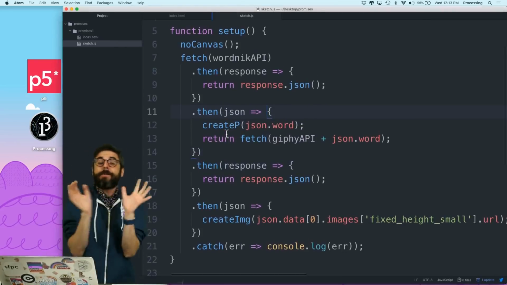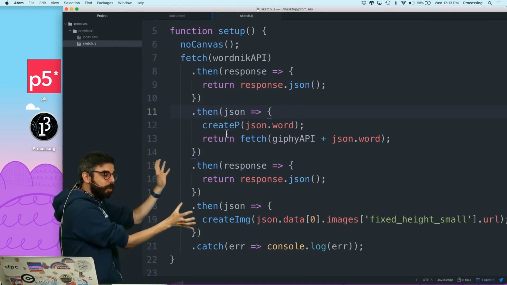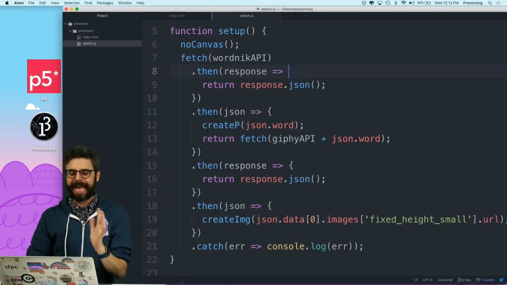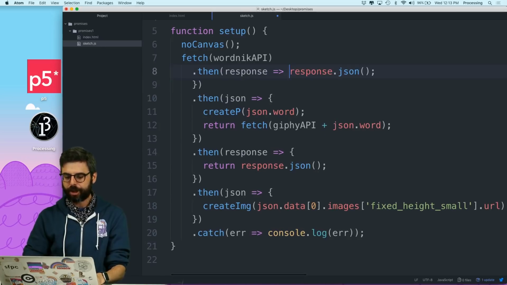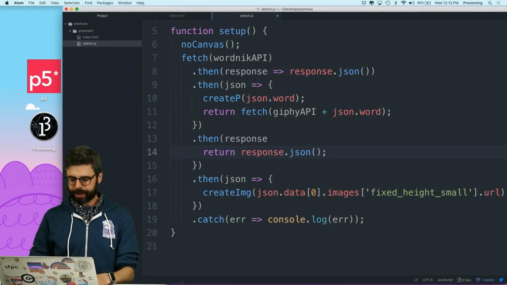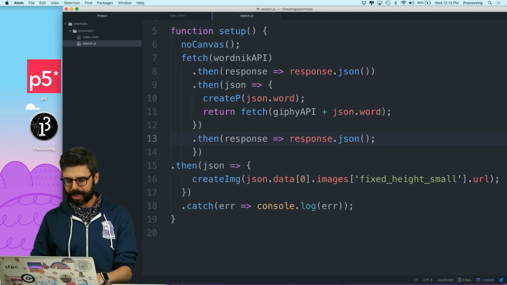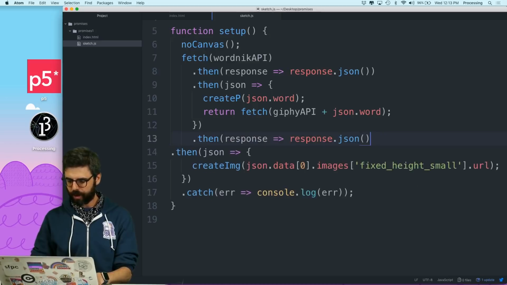So there we go. Now that we see this full sequence here, I'm going to go back and remove some things. Once I'm already using the arrow syntax, I like to have that shorthand when possible because it does make it easier for me to follow the code.